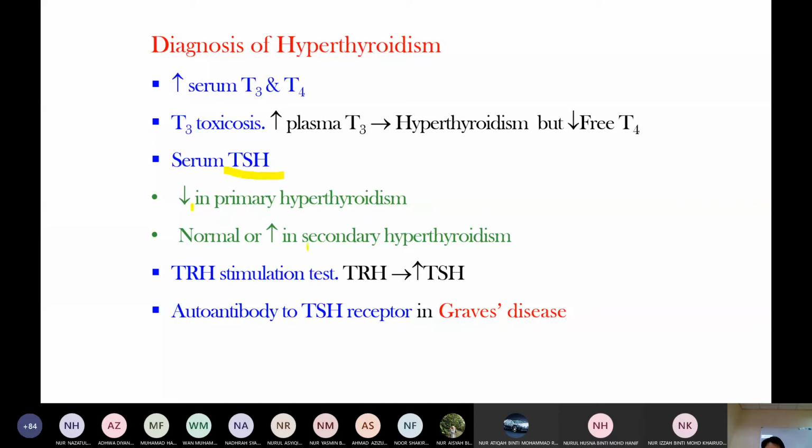Secondary is due to an anterior pituitary cause or hypothalamus cause. With the anterior pituitary, there is excess TSH production, so there is increased TSH level. Primary is a thyroid cause, so there is negative feedback and reduced TSH level. The TRH stimulation test is when you give TRH, then the TSH level increases. This is the thyrotropin-releasing hormone stimulation test. In Graves' disease, antibody to the TSH receptor is positive.